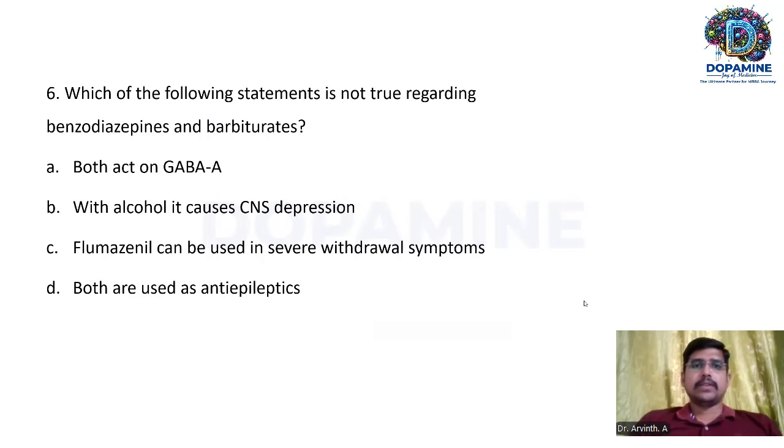The last question is, which of the following statements is not true regarding benzodiazepines and the barbiturates? Option A is they both act on GABA A receptors, and with alcohol it causes CNS depression. Flumazenil can be used in severe withdrawal symptoms, and both are used as anti-epileptic. So here you have to find the statement which is not true. The answer is flumazenil can be used in severe withdrawal symptoms.